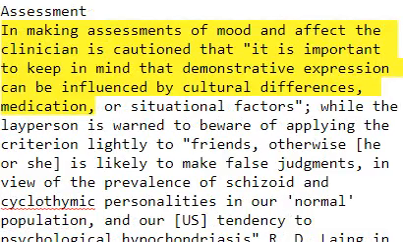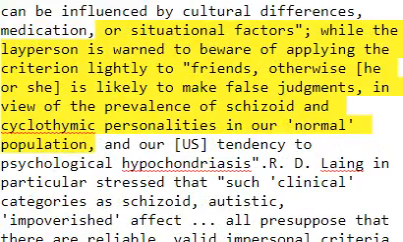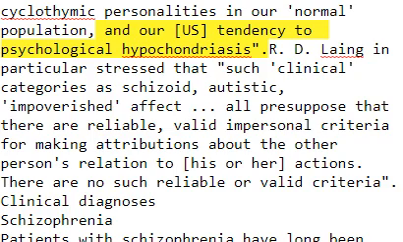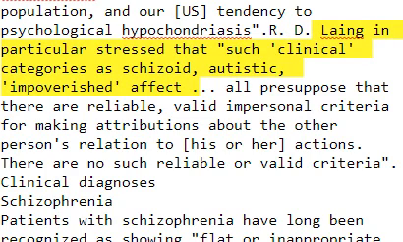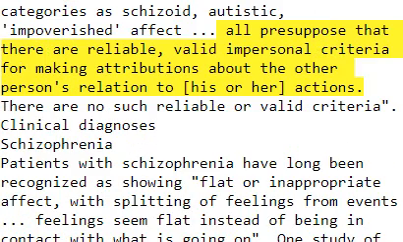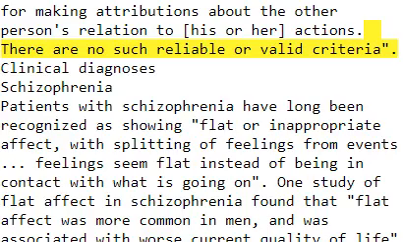Assessment. In making assessments of mood and affect, the clinician is cautioned that it is important to keep in mind that demonstrative expression can be influenced by cultural differences, medication, or situational factors, while the layperson is warned to beware of applying the criterion lightly to friends, otherwise he or she is likely to make false judgments, in view of the prevalence of schizoid and cyclothymic personalities in our normal population, and our U.S. tendency to psychological hypochondriasis. R.B. Laing in particular stressed that such clinical categories as schizoid, autistic, impoverished affect all presuppose that there are reliable, valid, and personal criteria for making attributions about the other person's relation to his or her actions. There are no such reliable or valid criteria.